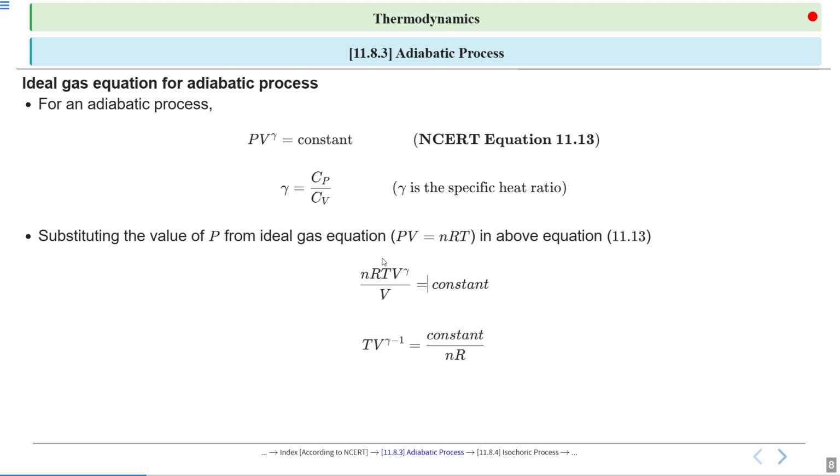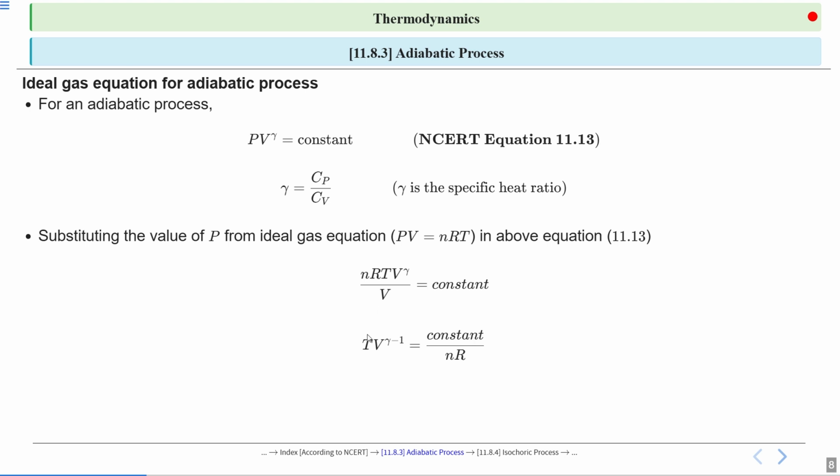When we solve the LHS term, we get T times V raised to the power gamma minus 1, because V is in the numerator and 1 V is in the denominator.